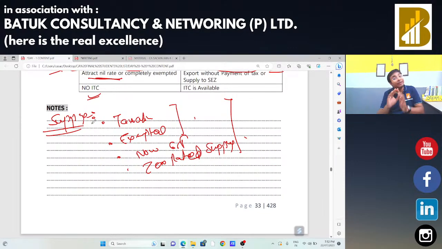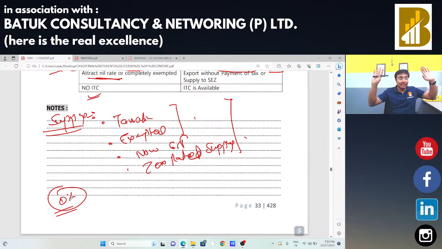That means when someone sends goods outside India, if someone sells any product outside India, it is considered an export, and on export there is a zero rate of tax, that means no tax. But for sending that product, if we bought certain products from the domestic market and GST was levied on them, the exporter is eligible to claim the input tax credit because it is covered under zero rated supply.